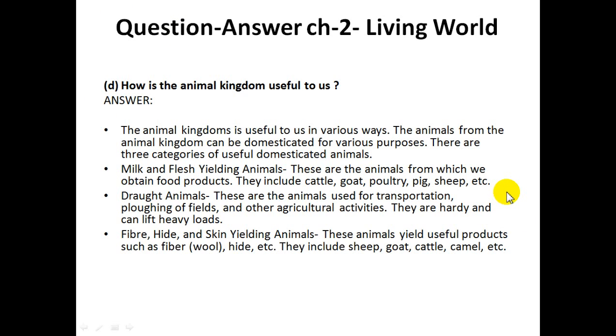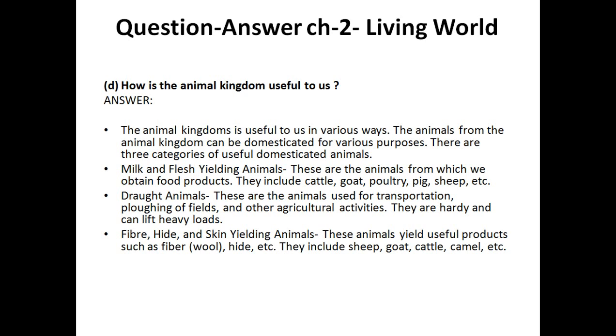The draught animals are the animals used for transportation, plowing of the field, and other agriculture activities. So here we are looking at how animals are domesticated for their various uses. First, the milk and flesh yielding animals. Second one is draught animals. These are the animals used for transportation, ploughing of fields, मतलब खेत को जोतने में, and other agriculture activities. They are hardy and can lift heavy loads, so they are used for transportation also.